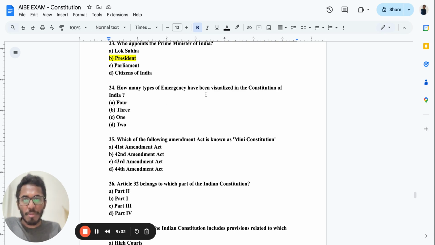How many types of emergencies have been visualized under the Constitution? Remember, there are always three types of emergency: financial emergency, national emergency, and internal emergency. Let me know in the comments. But remember, there are only three kinds of emergency.